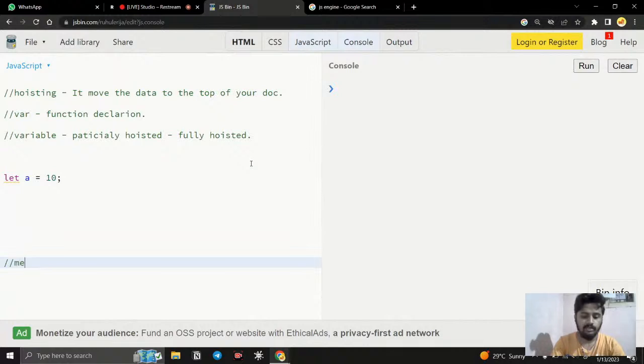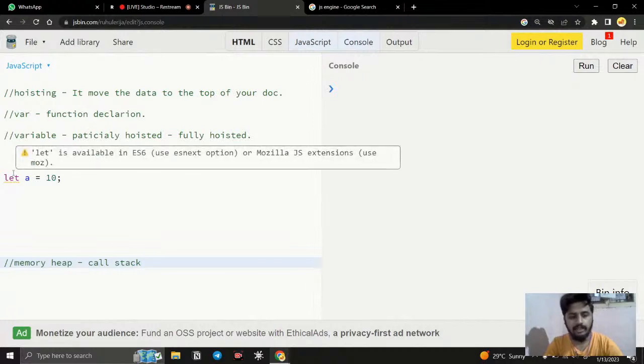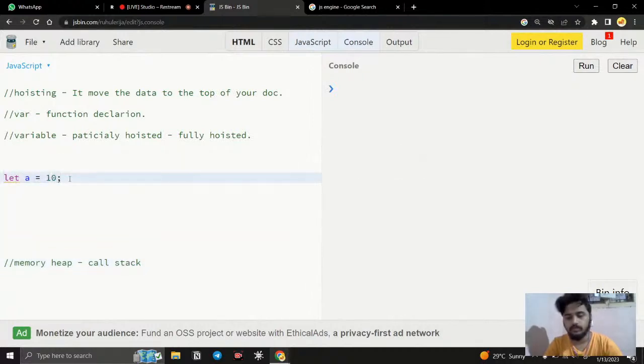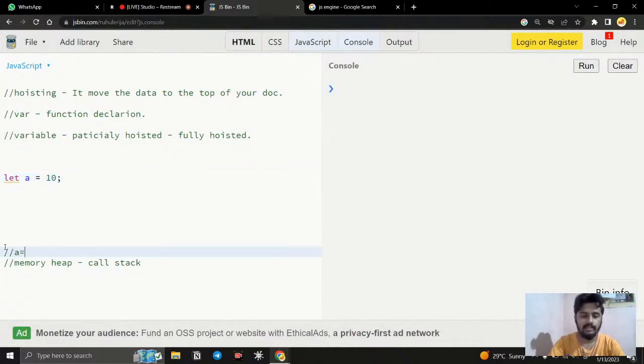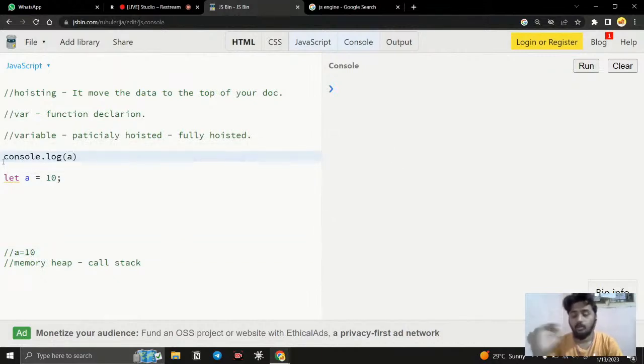And another one is going to be memory heap, and another one is going to be call stack, like this. Fine. So when we are creating let a is equal to 10, what just happened in memory heap? The a value 10 is added, right? So this is what we know. This memory heap will just get the 10 added. That's it. So what if I call console.log a, what is going to happen?